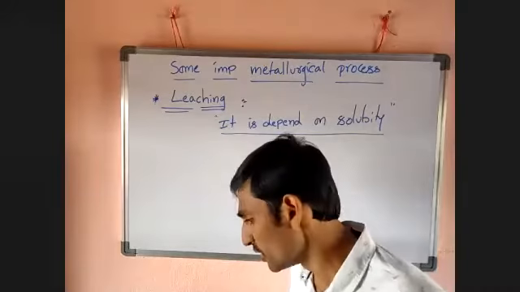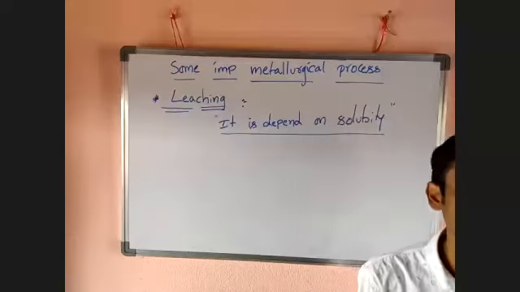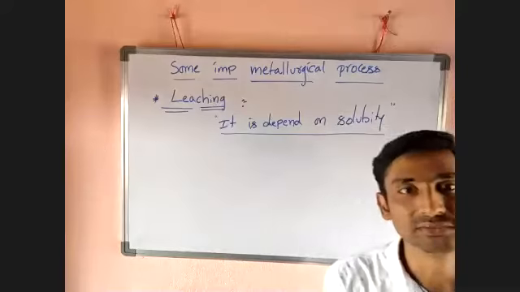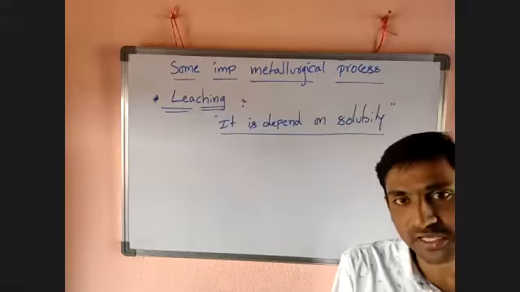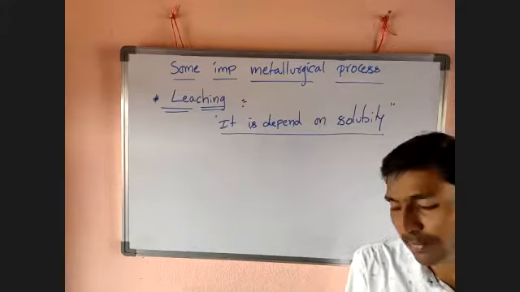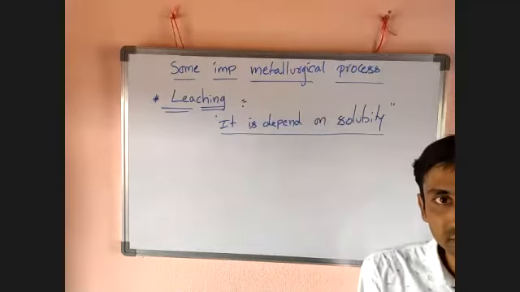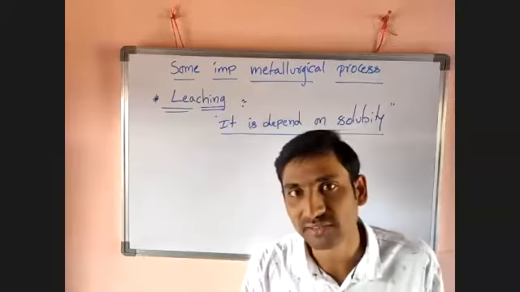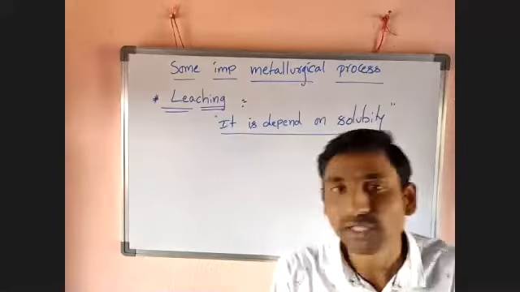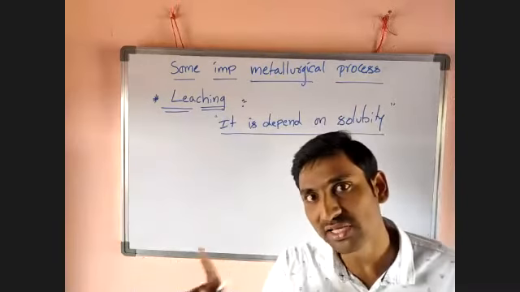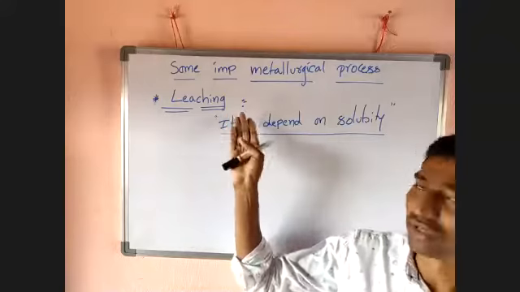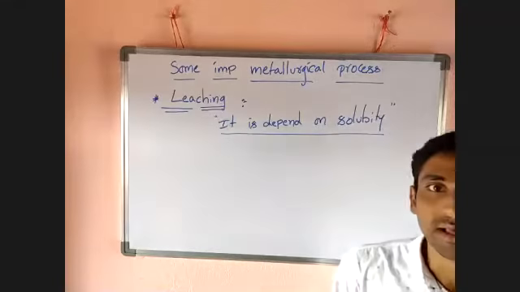For example, if an ore bears certain gangue, a mineral definitely possesses it. If the ore bears gangue, take a suitable solvent. In that solvent, the ore can dissolve but the impurity cannot dissolve. In that case, this process is very important.